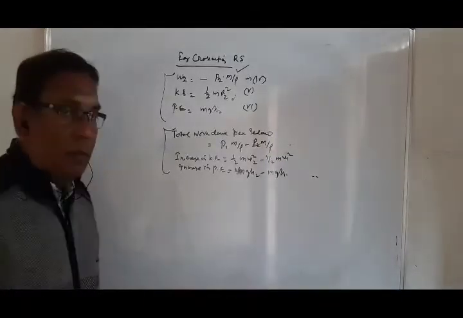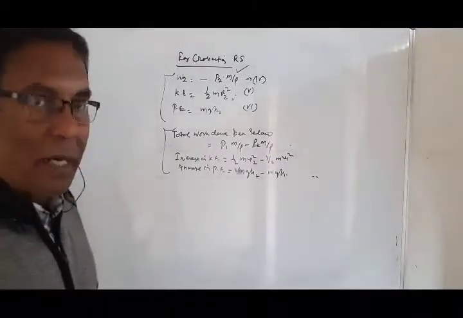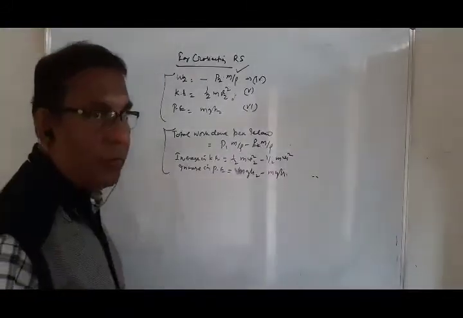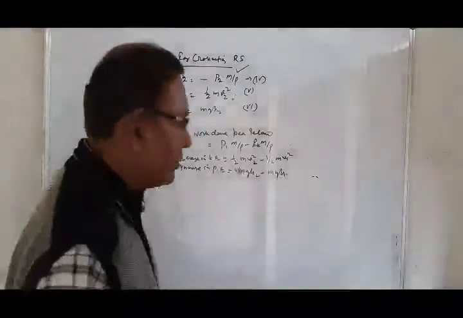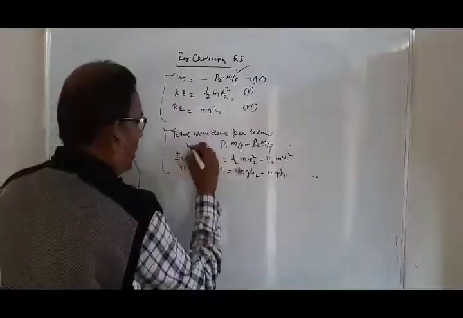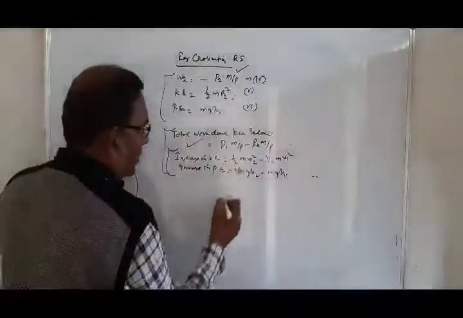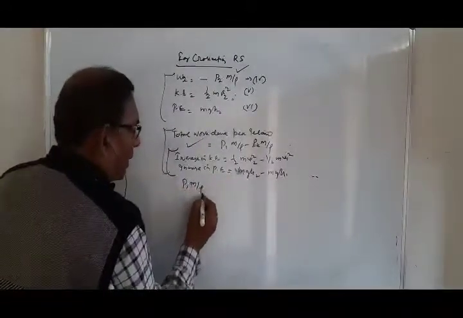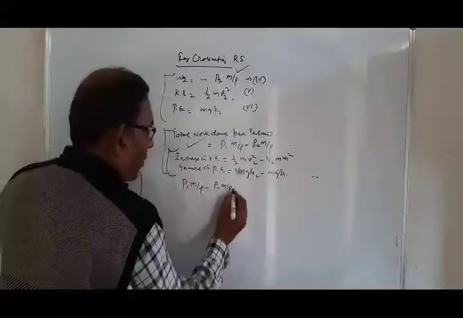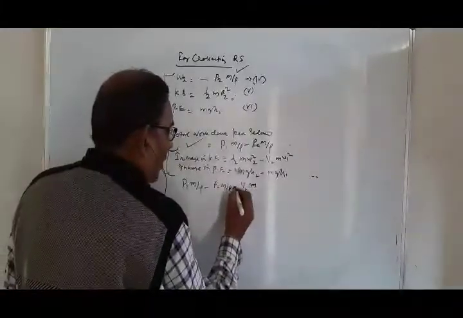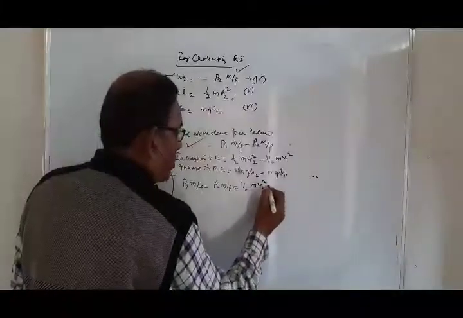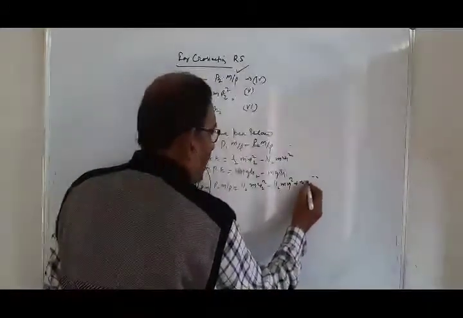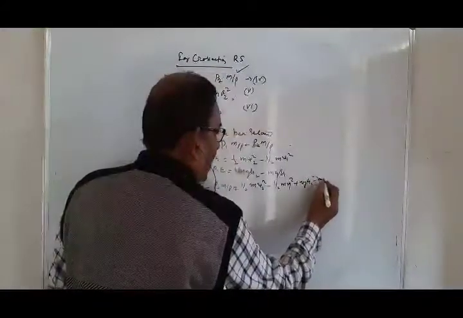Now apply the work energy principle here. Total work done is equal to the change in energy. Total work done is this one, and total energy is kinetic plus potential. So P1 m by rho minus P2 m by rho equals half m v2 square minus half m v1 square plus mgh2 minus mgh1.